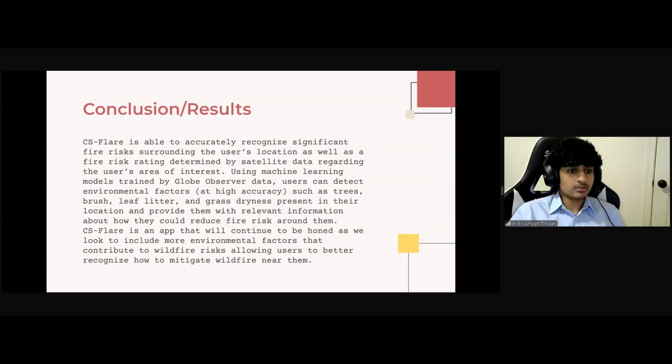CS Flare is able to accurately recognize significant fire risks surrounding the user's location, as well as a fire risk rating determined by satellite data regarding the user's area of interest. Using machine learning models trained by Globe Observer data, users can detect environmental factors at high accuracy and be provided with relevant information about how they could reduce fire risk around them.